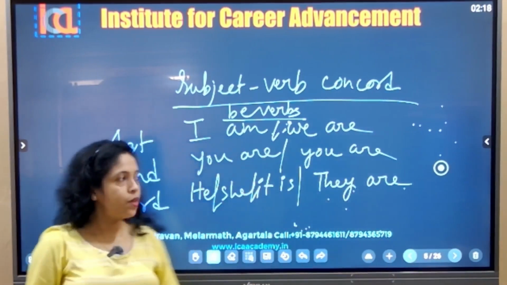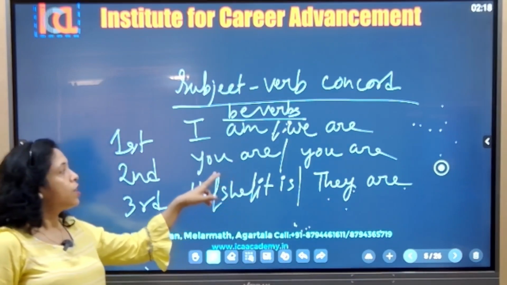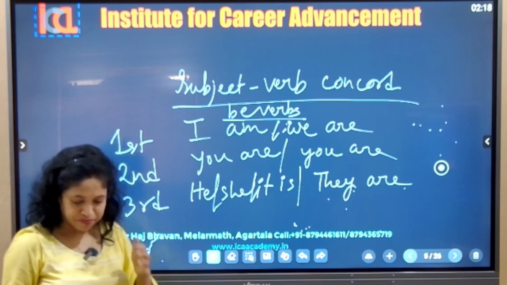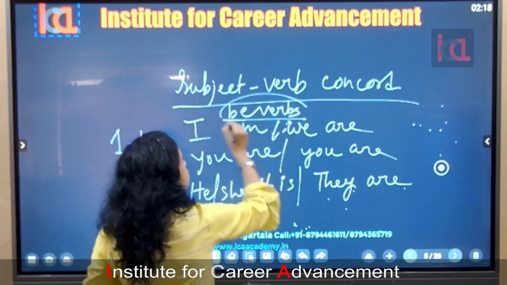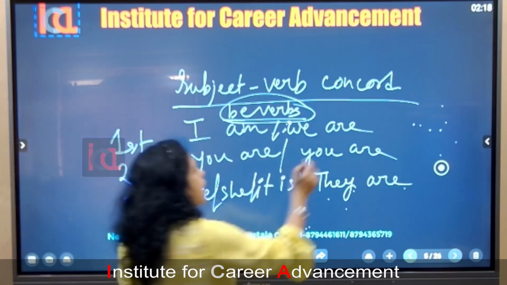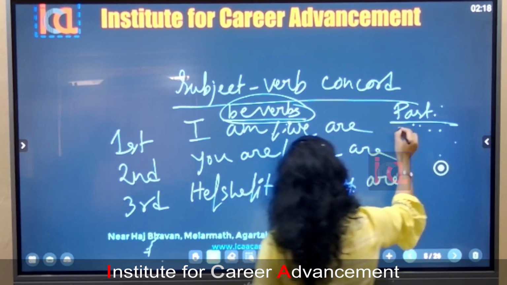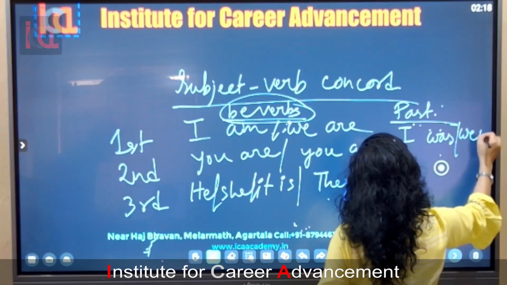Now with he we cannot use am. With you we cannot use is. That is subject verb agreement. For be verbs we use this for the present tense. For the past tense, it will be I was, we were.